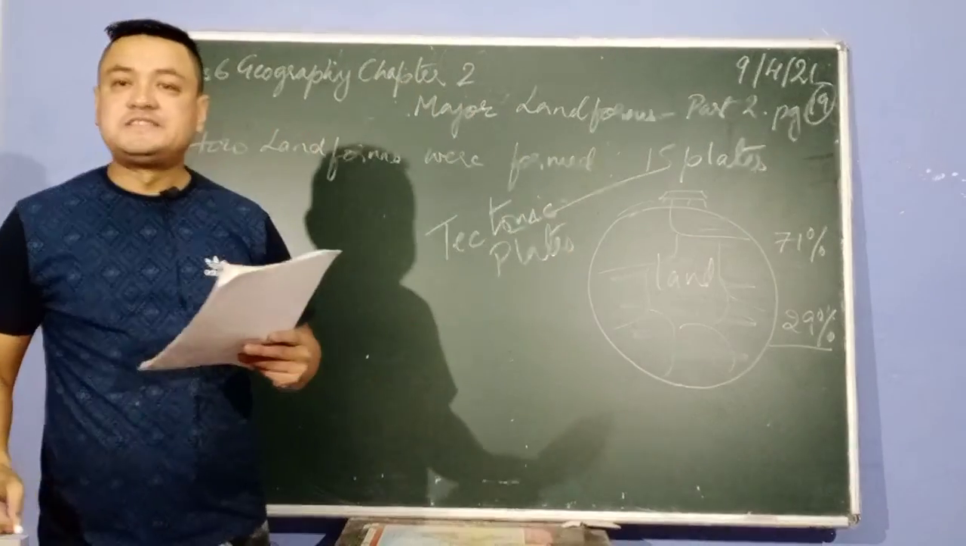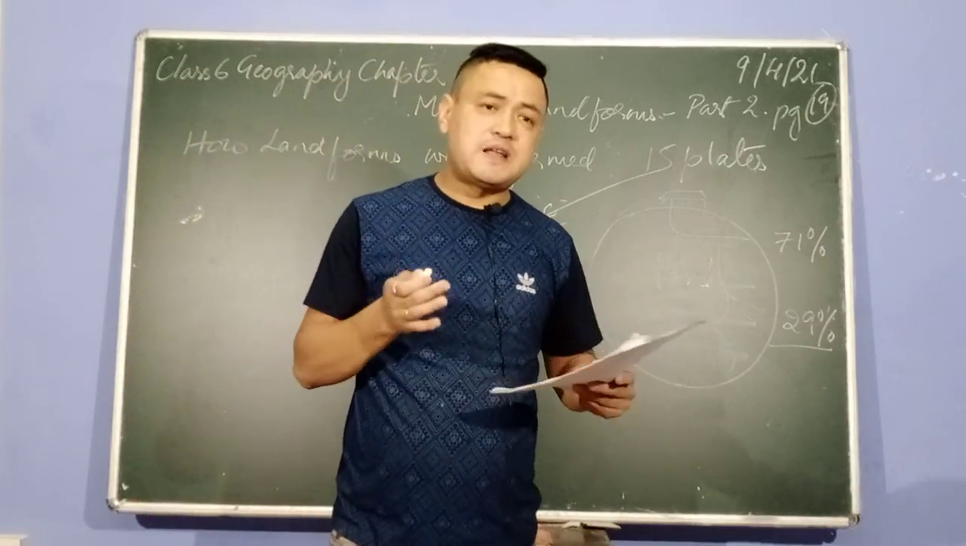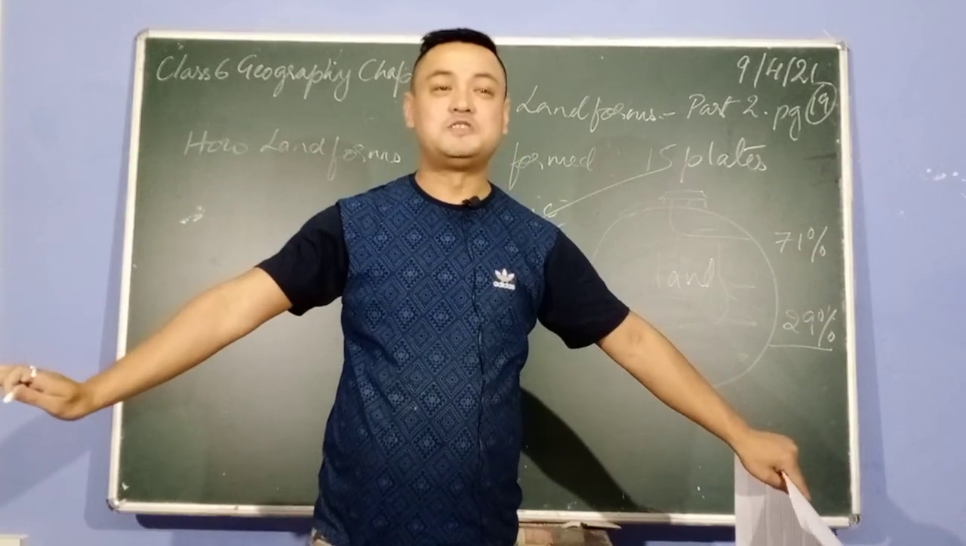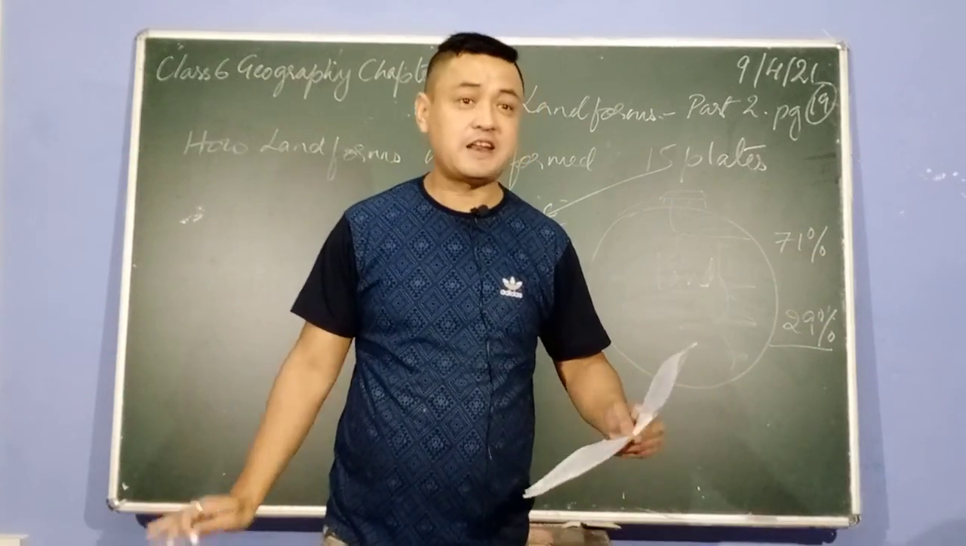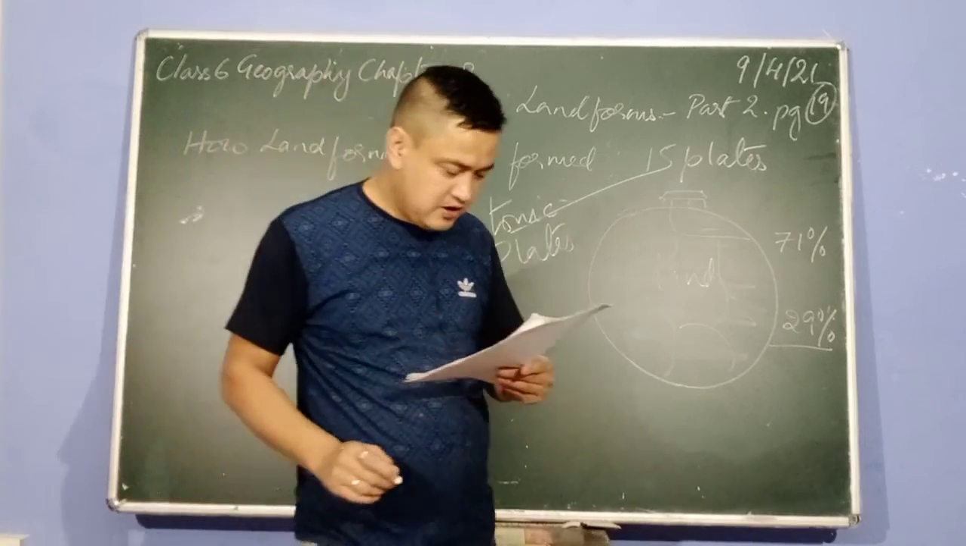They are called what? Tectonic plates, okay? And these tectonic plates are found where? On the ground. On the ground on which we are standing. Are you understanding? So this is the surface of the earth which is made of plates, okay?